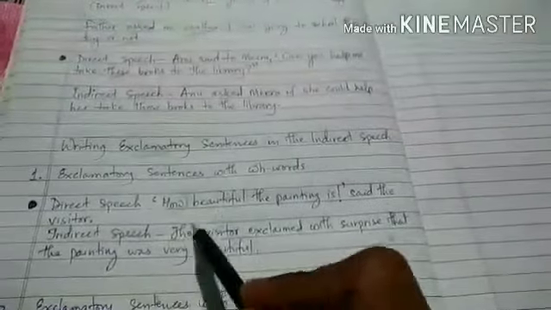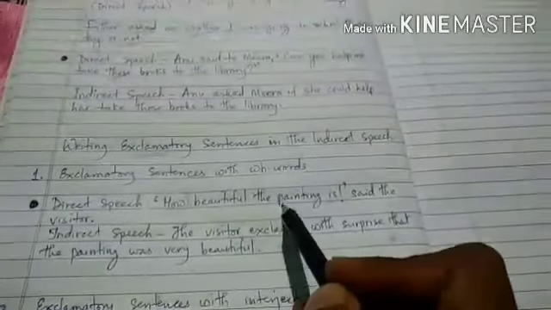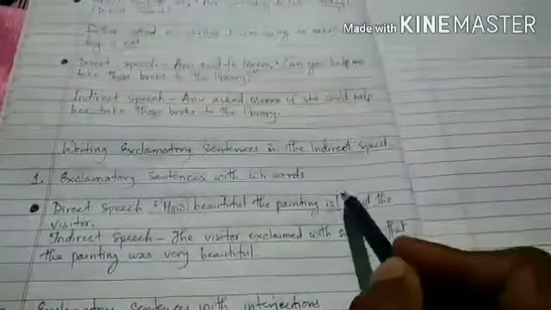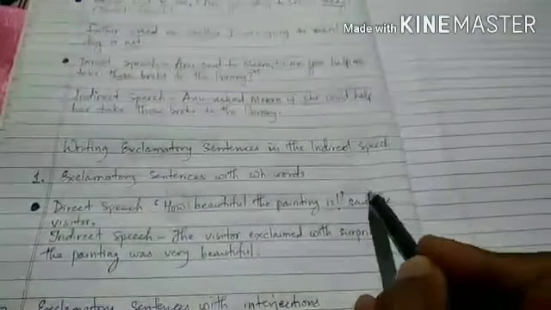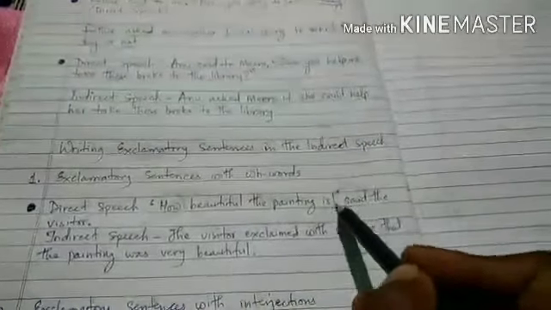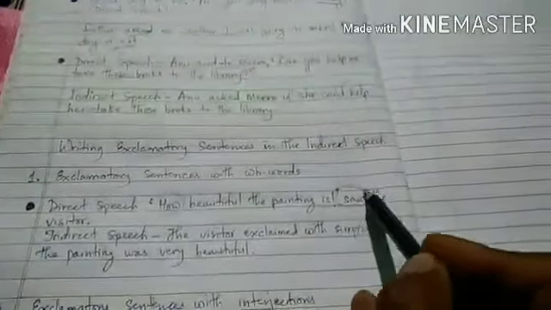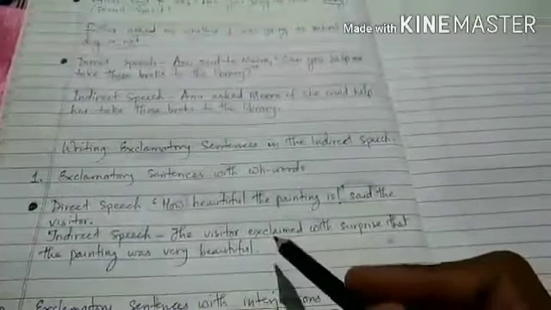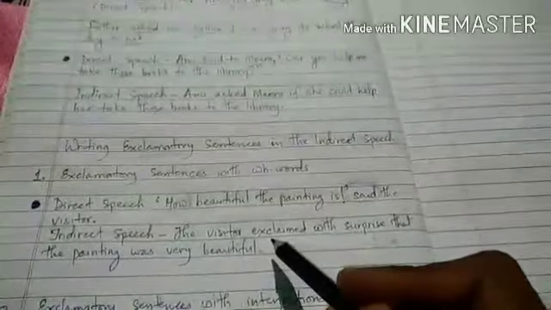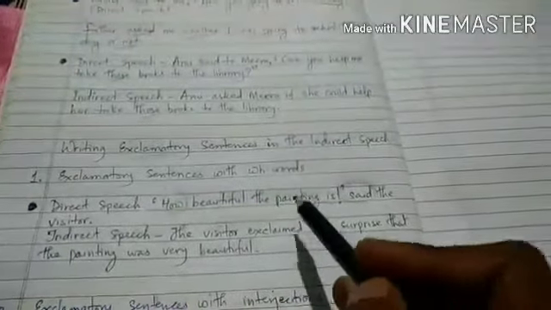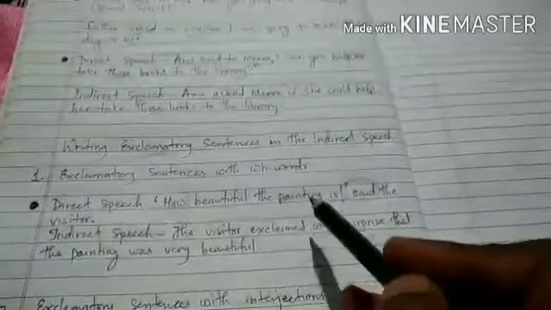Okay. So here in exclamatory sentences we have to change the reporting verb. Okay, reporting verb को हमें change करना है according to the emotions that the exclamatory sentence in the direct speech expresses.